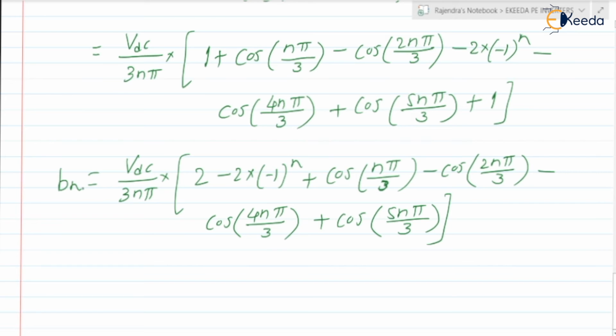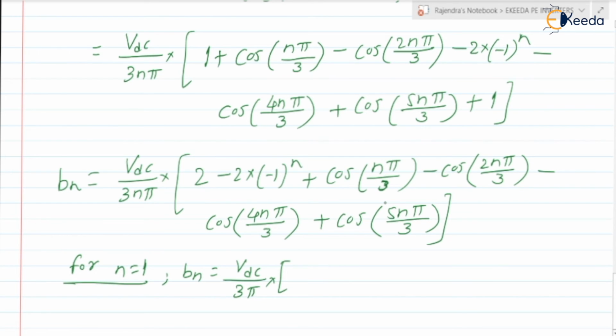Now can we check it for different values of n? For n is equal to 1, we can write Bn is equal to Vdc by 3n pi, which is Vdc by 3 pi, into the bracket.